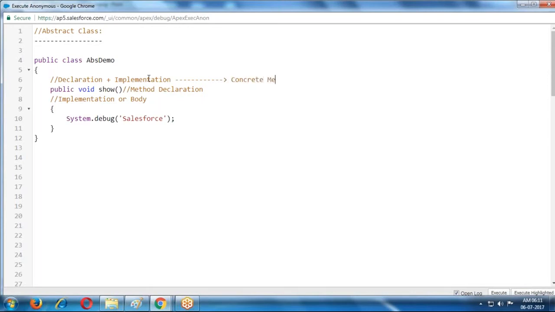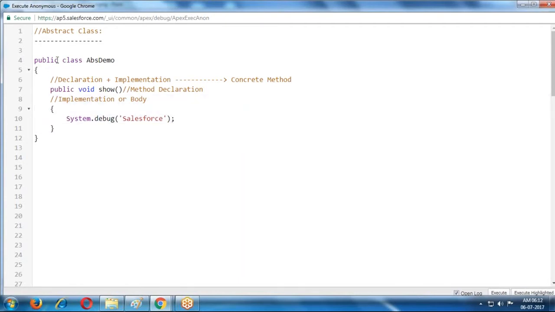What is a concrete method? A concrete method contains method declaration along with the implementation. Such types of methods are called concrete methods.